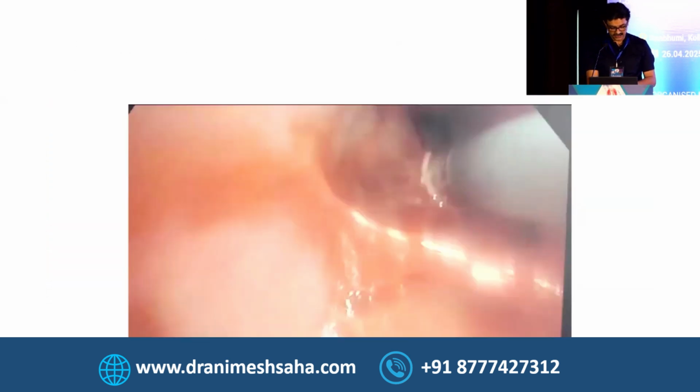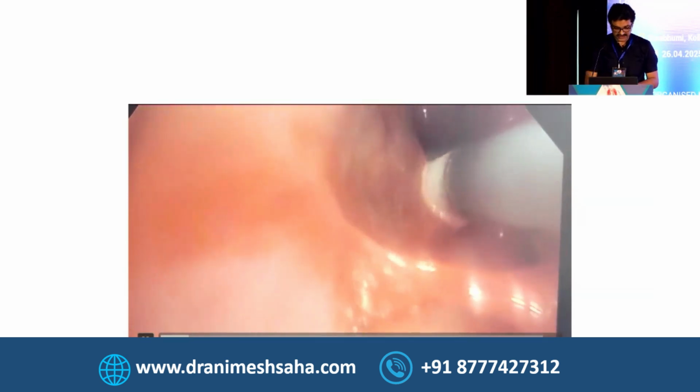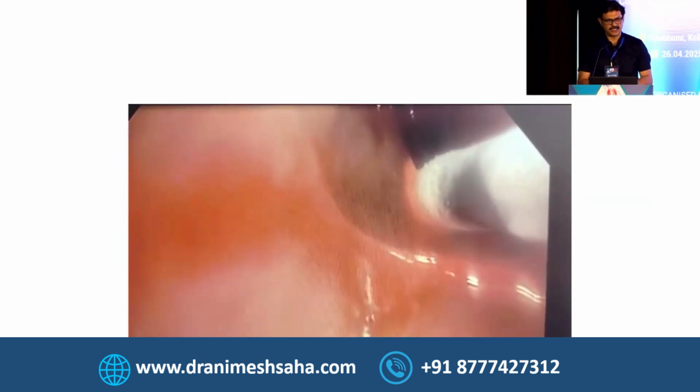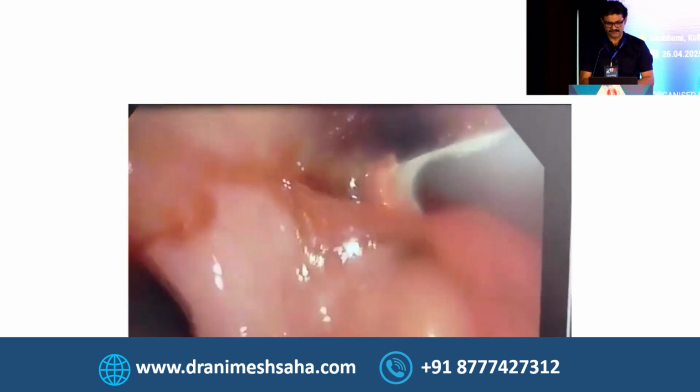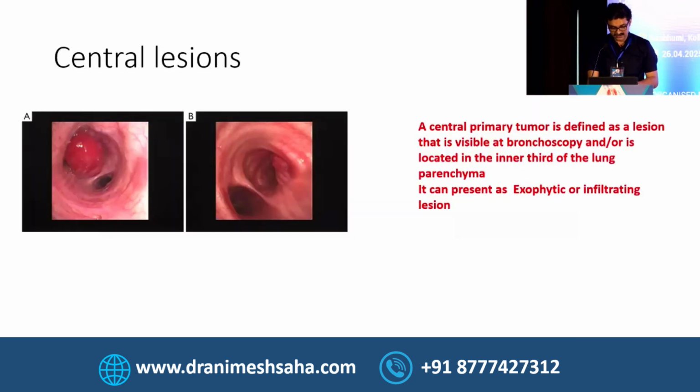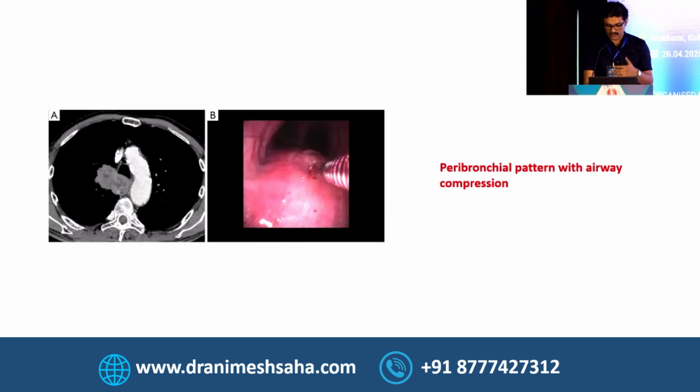Let us show this video where we can see that when we take this cryobiopsy from endobronchial tissue, we end up with a much bigger chunk of tissue. And then we come to central and peripheral lesions. There's a central lung cancer, which can only be biopsied by bronchoscopy. Or sometimes there are tumors which are abutting the central bronchus.